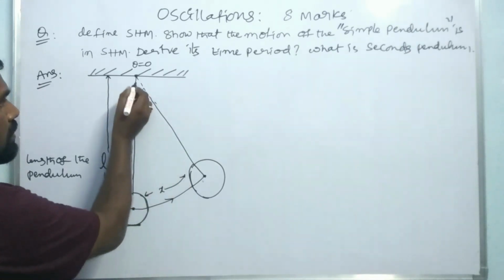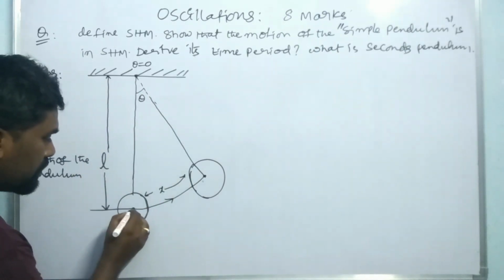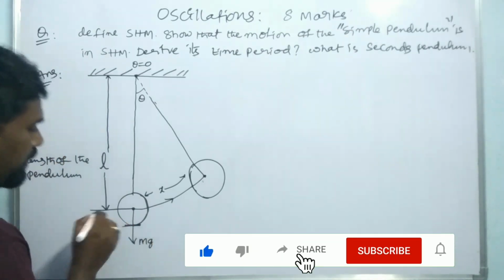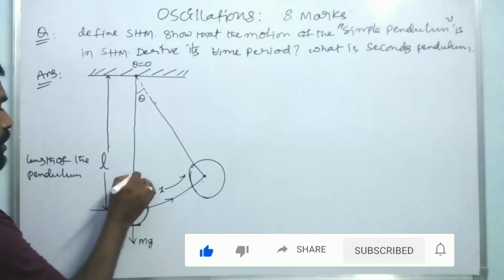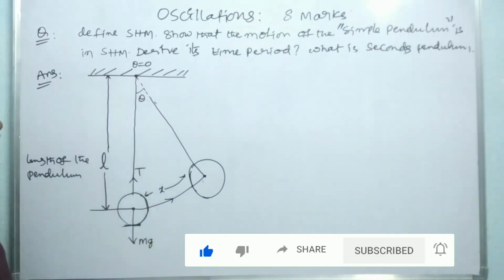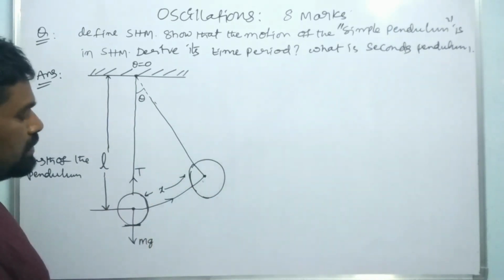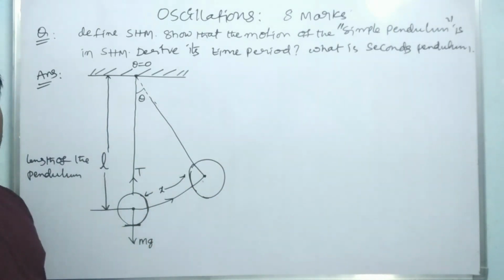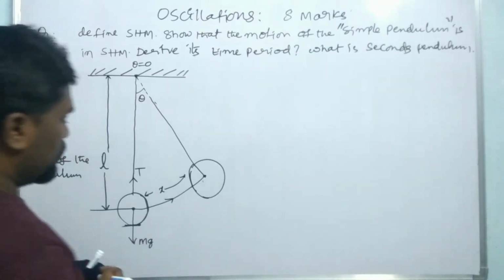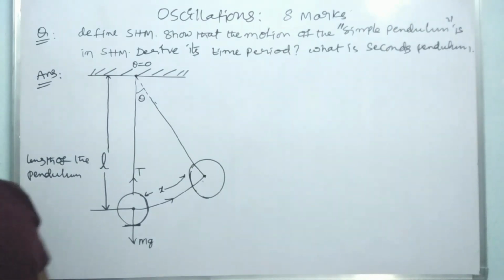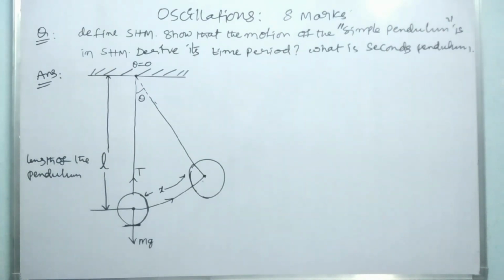so here, at first the weight of the bob mg will be acting downwards, and the tension T will be acting in the upward direction. These two are balancing each other. And whenever we pull aside with some angle theta, with an angular displacement here, then the mg, that is the net weight, should be divided into two components.